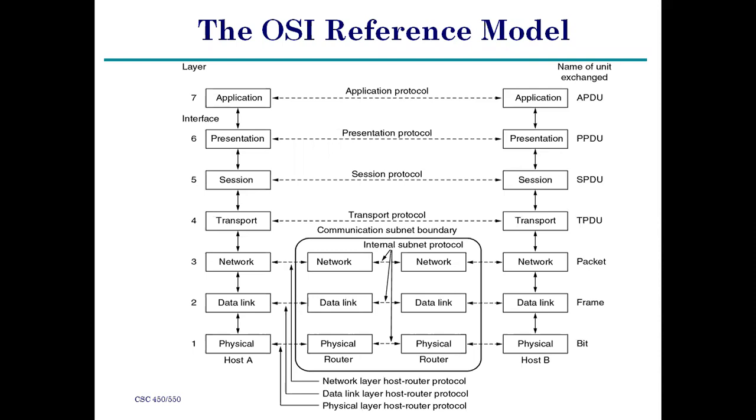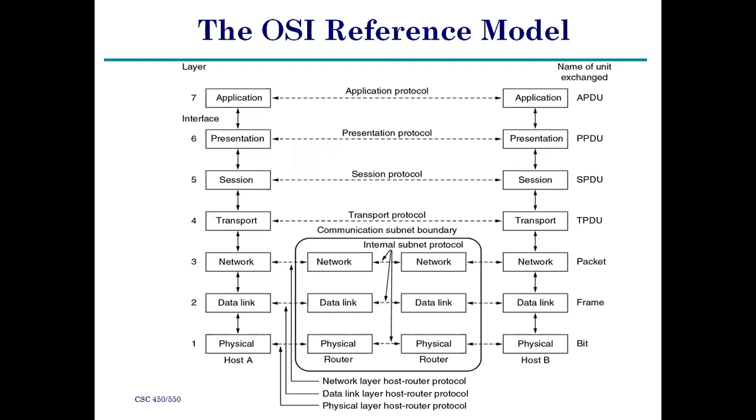Those routing algorithms are also available in computer networks. We will see all the information about routing algorithms in the next classes, right? So that is the use of the network layer: packet information is transmitted in the network layer.